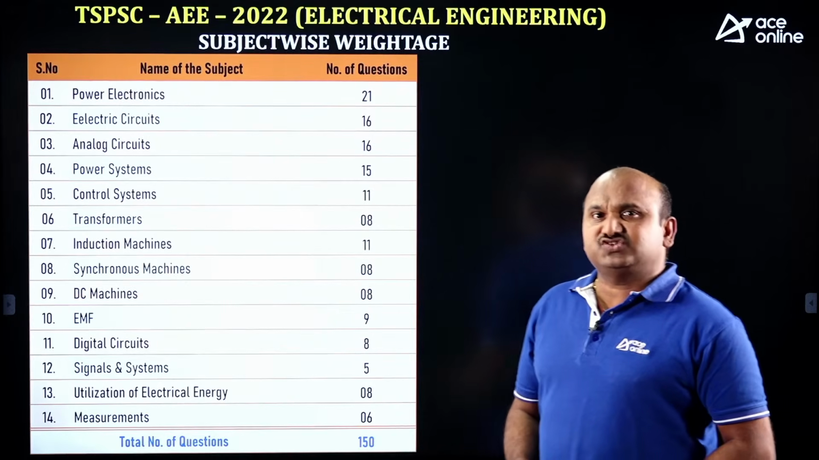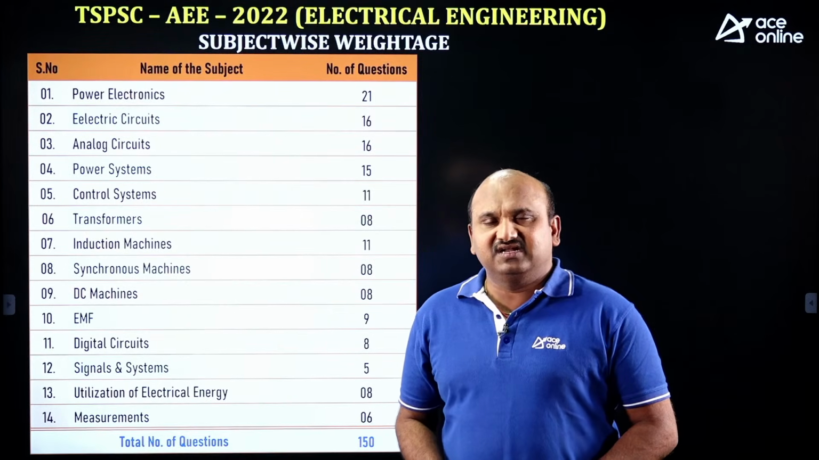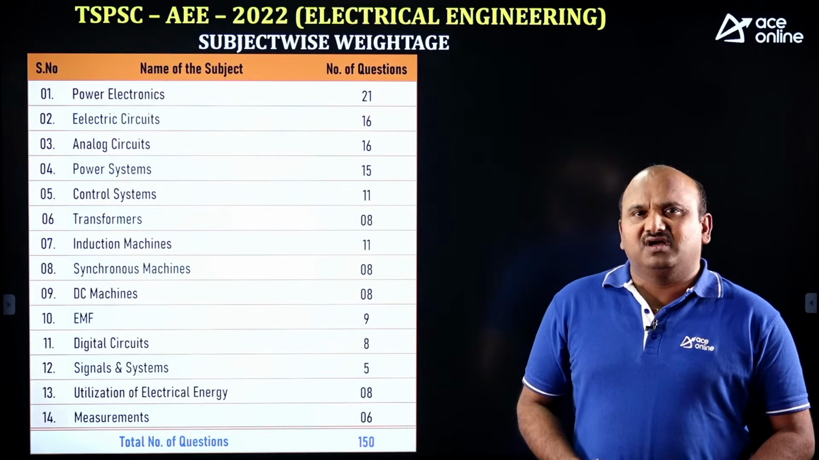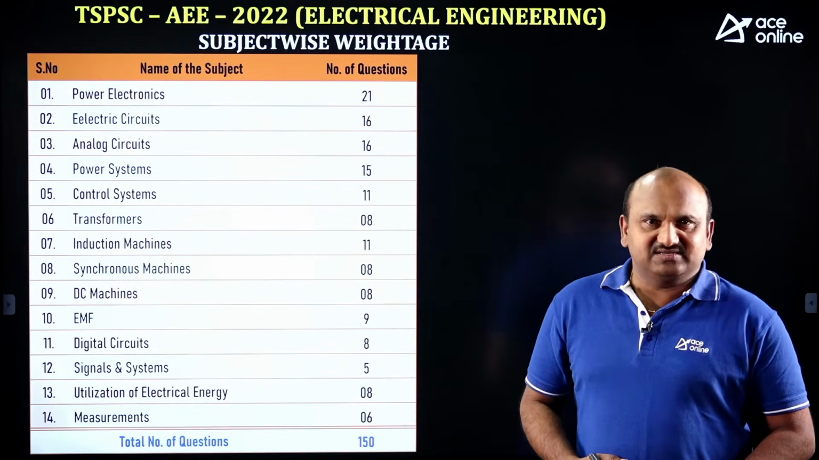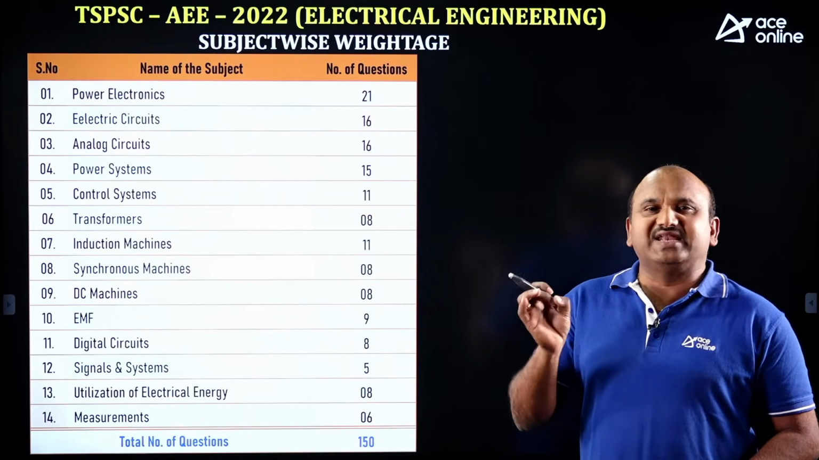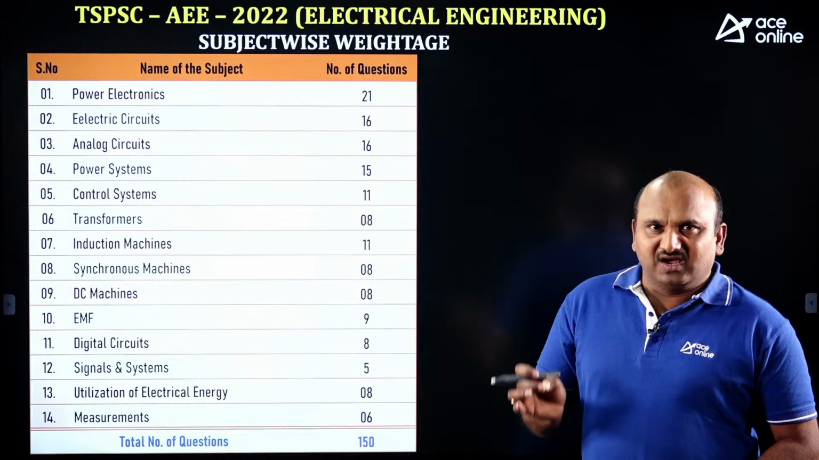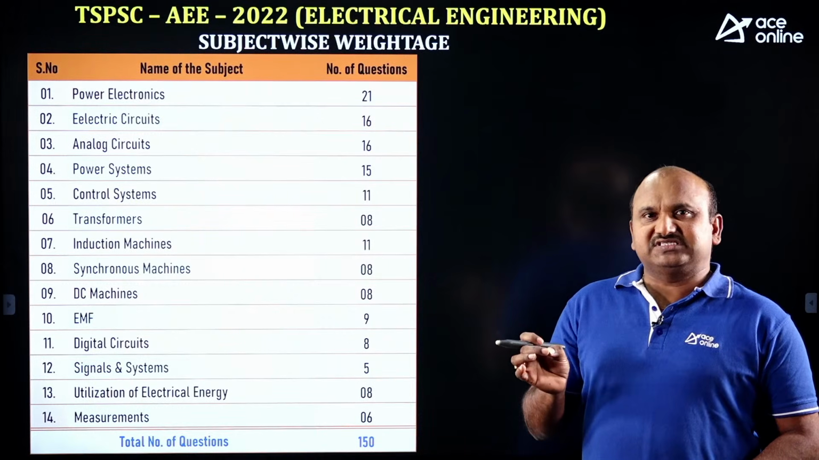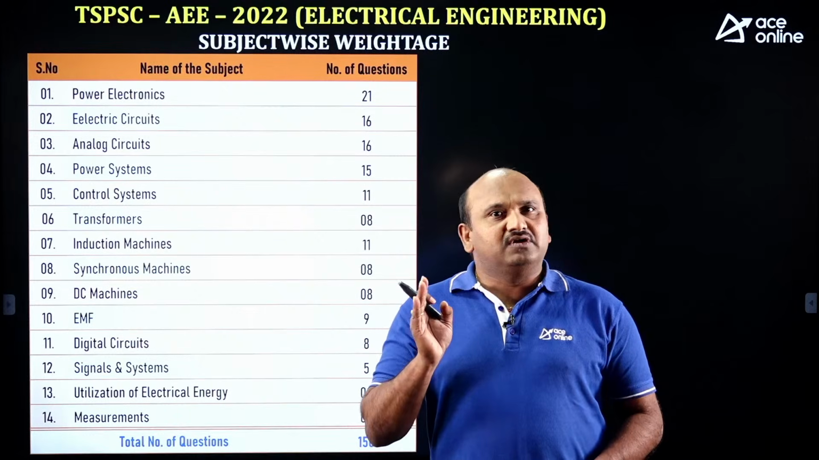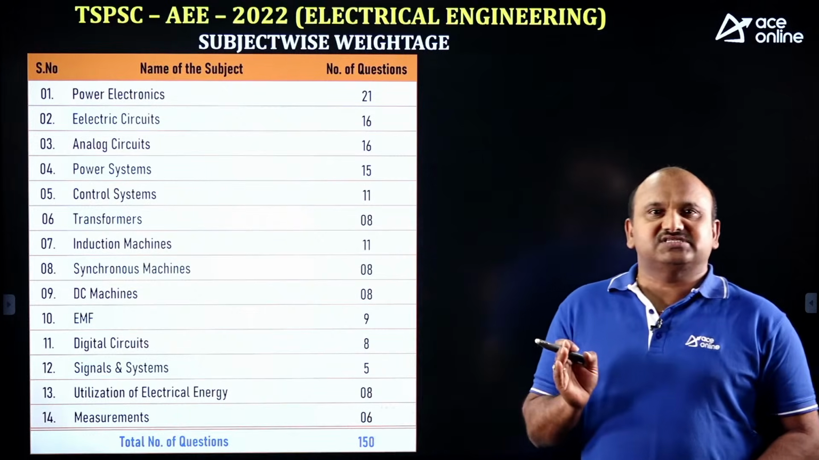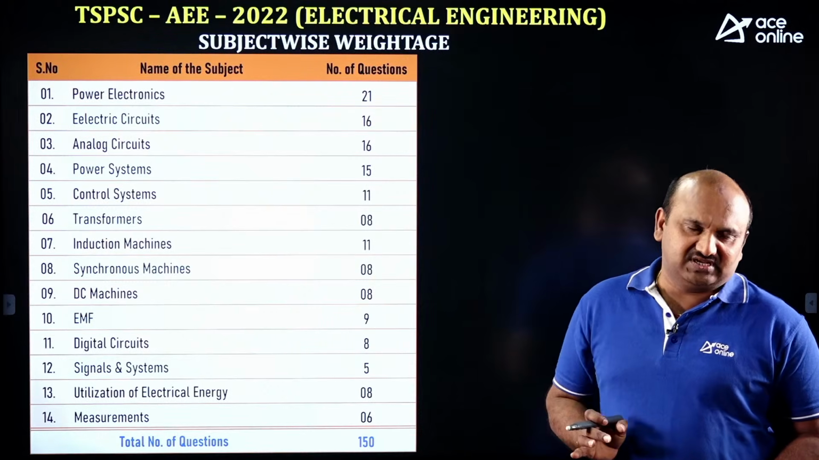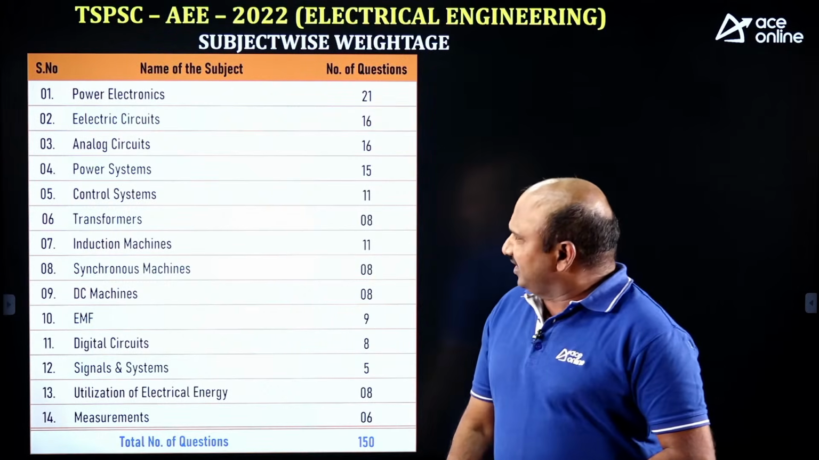Guys, out of 16 questions, 1 or 2 questions are very difficult, but the rest of the questions, 14 out of 16, you can easily answer. Because the 150 questions carry 300 marks, if you answer those 14 questions correctly, definitely you will get 28 marks. Let me take them one by one.